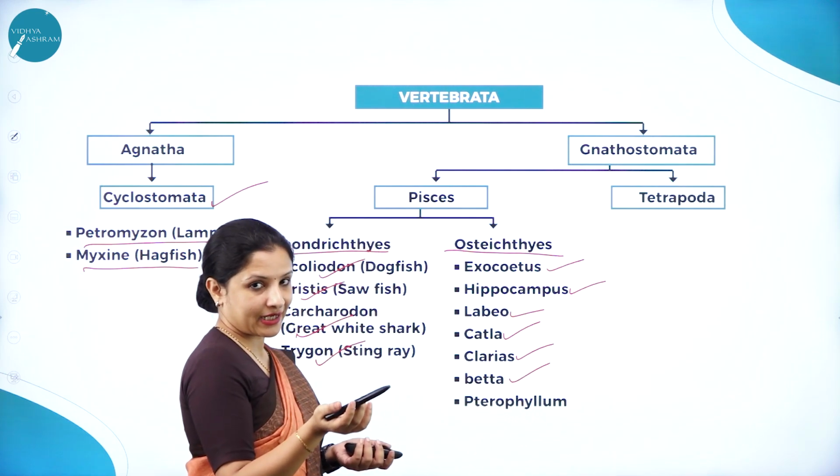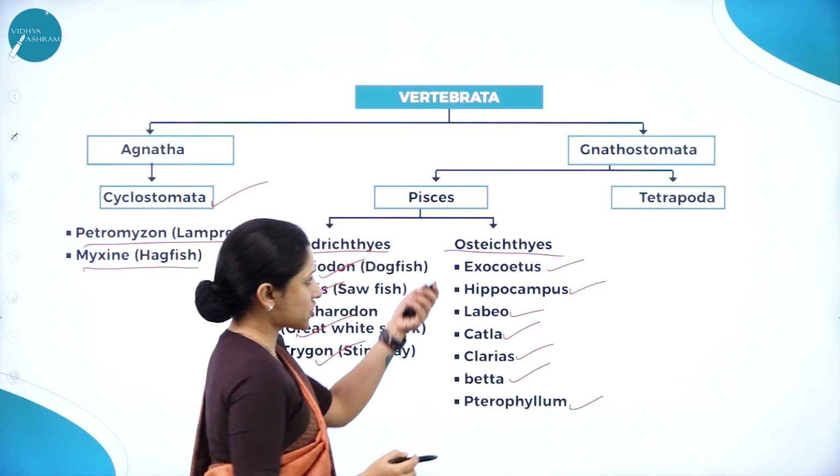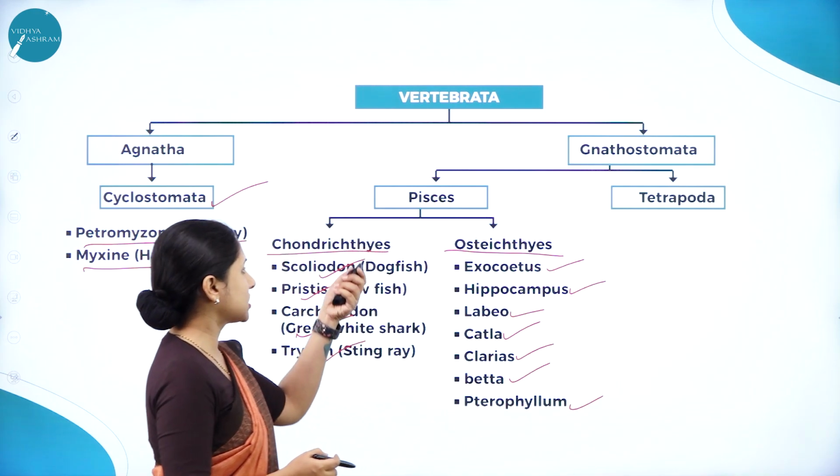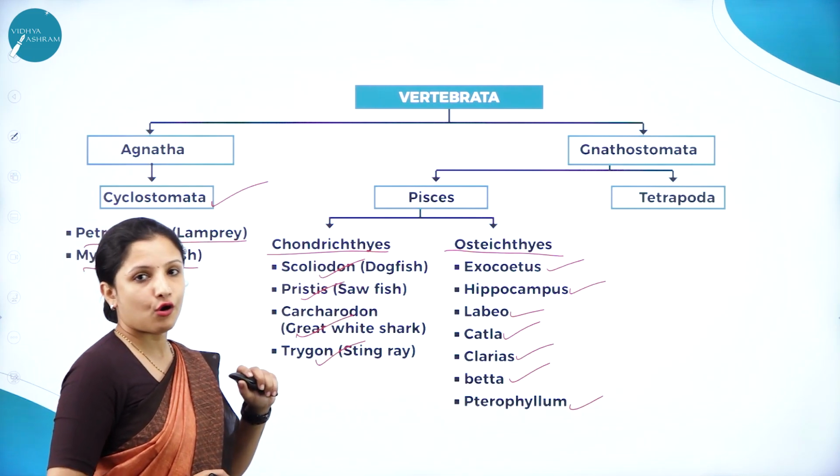Betta is nothing but an aquarium fish, that is the fighter fish. Then Petromyzon. So all these fishes come under Osteichthyes. So these sharks, then stingrays, all that come under the Chondrichthyes.